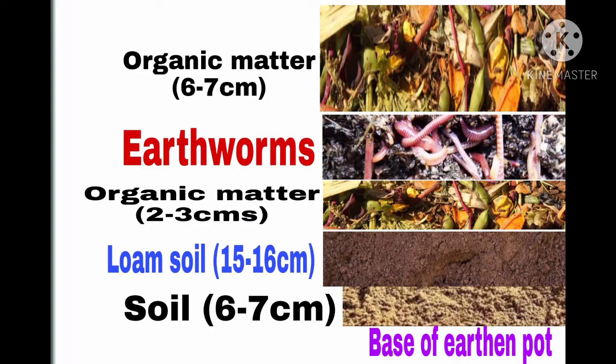And during the vermiculture, the maintenance of temperature is very important. The temperature of the bedding should be 25 to 35 degrees centigrade, and the pH requirement of about 6.8 to 7.5 is maintained. So pH 6.8 to 7.5 is maintained, and temperature 25 degrees Celsius to 35 degrees Celsius is maintained. Now we are going to study the last step, that is harvesting.